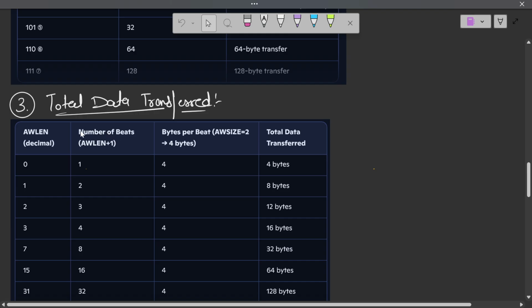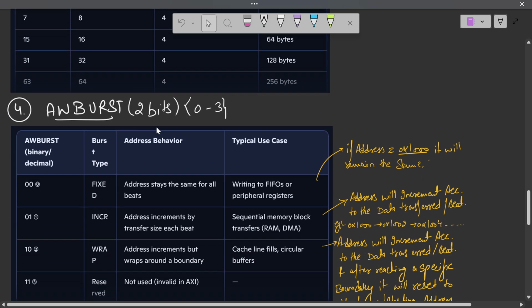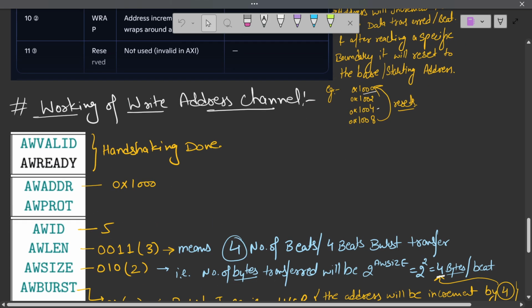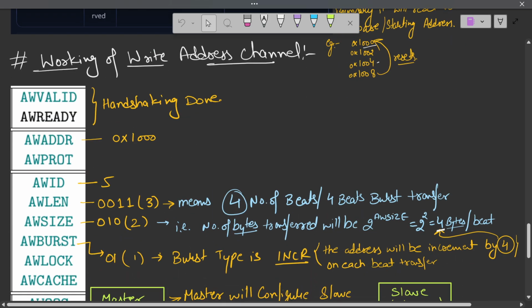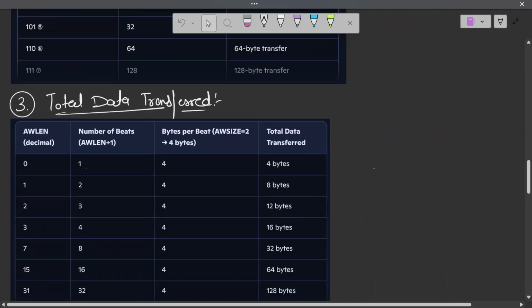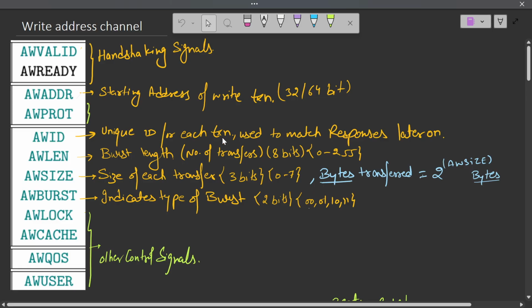We'll see how the total data is transferred. We'll see different burst types: fixed, increment, and wrap. Then using one example, we will see the working of one write address channel. So the next video is going to be very important. This will create the base for your understanding of the AXI transfer.